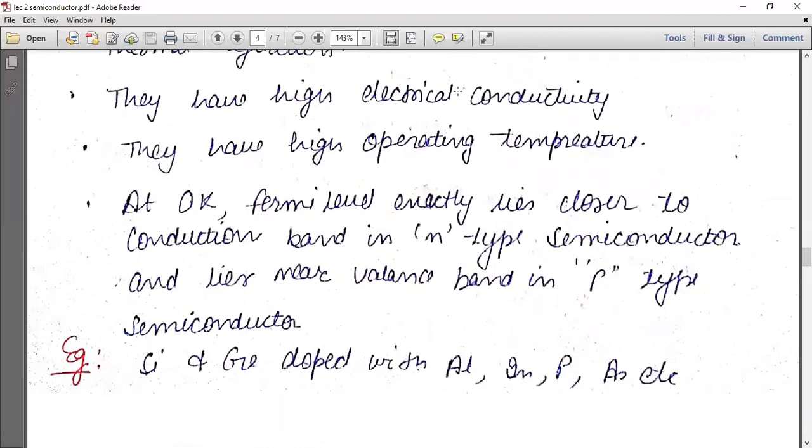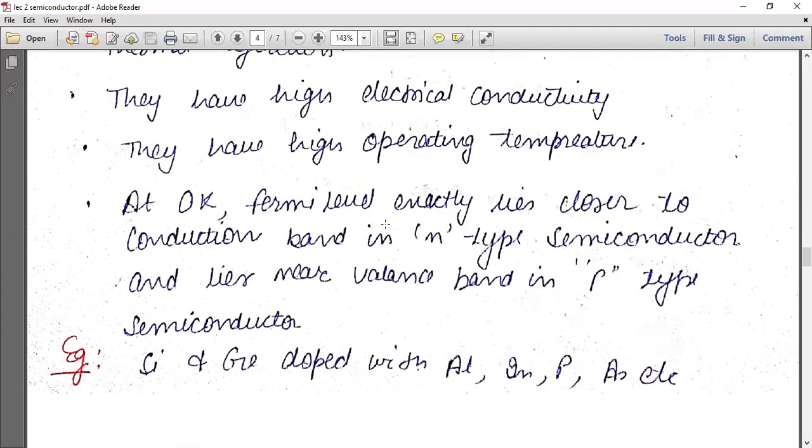They have high electric conductivity. The electric conductivity of extrinsic semiconductor is high, and also their operating temperature is high. At 0 degree Kelvin, the Fermi level lies closer to the conduction band in N-type semiconductor and lies near the valence band in P-type semiconductor. So there are two types of forbidden gap diagrams going to be formed.